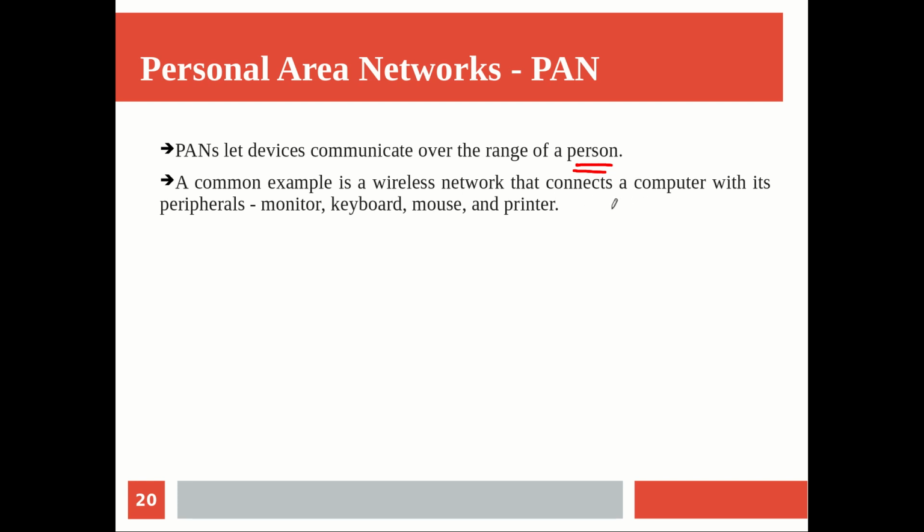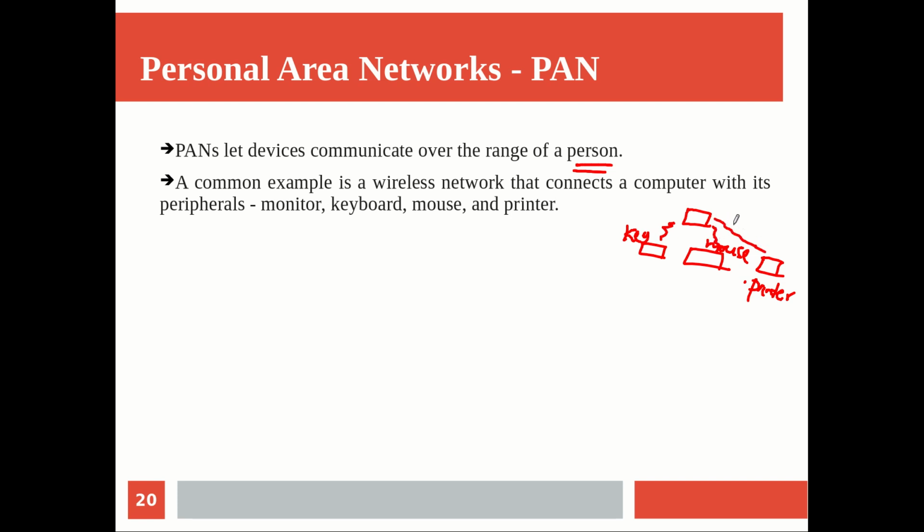So you have to think of it like this: we have a wireless network that is connecting your computer with its peripherals. So this is a computer. We have the so-called keyboard, and we have the mouse. We have the monitor, or some kind of display or printer. Let me take it as a printer, whatever it is. And to all these, the particular computer is being connected wirelessly, and there is no wired connection.